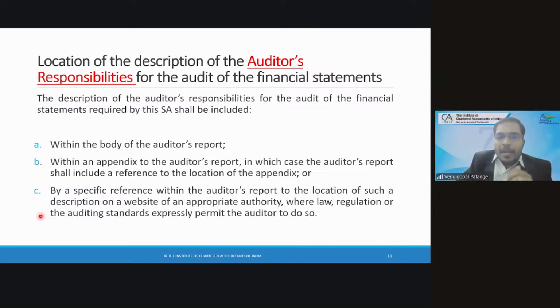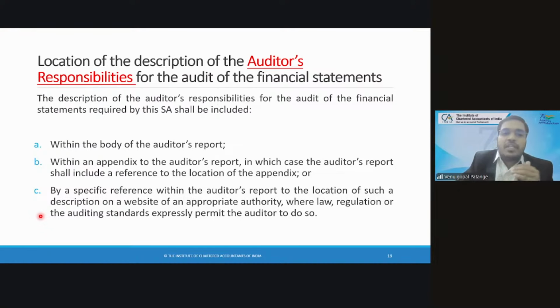Practical scenarios. In practice, no one complies with B and C. Everyone goes with option A itself. There are few companies in the US or outside India who can choose option B and option C, that is global level.